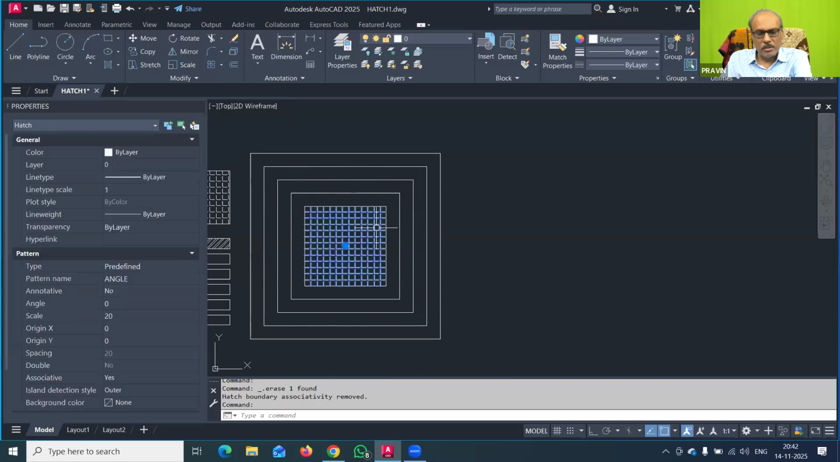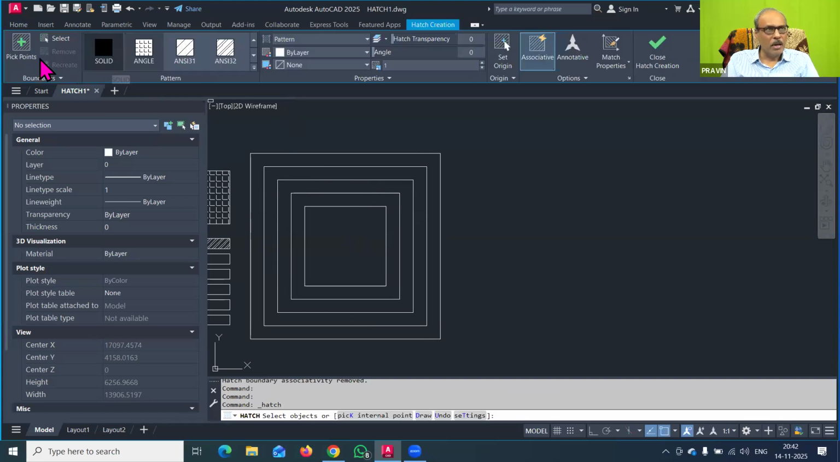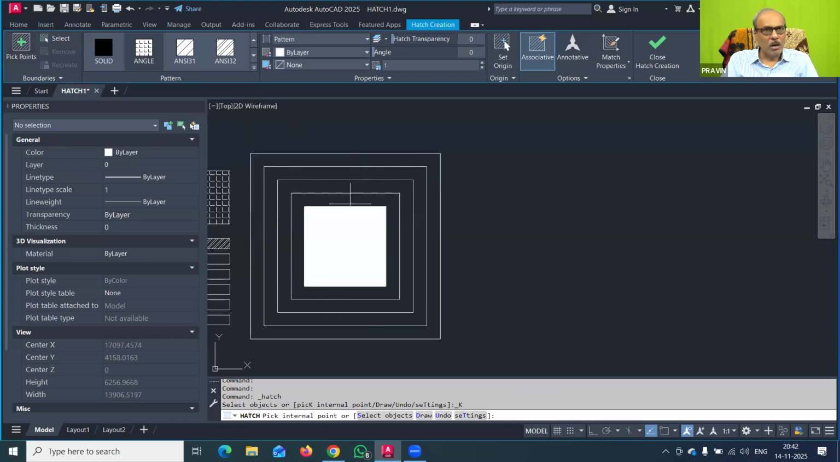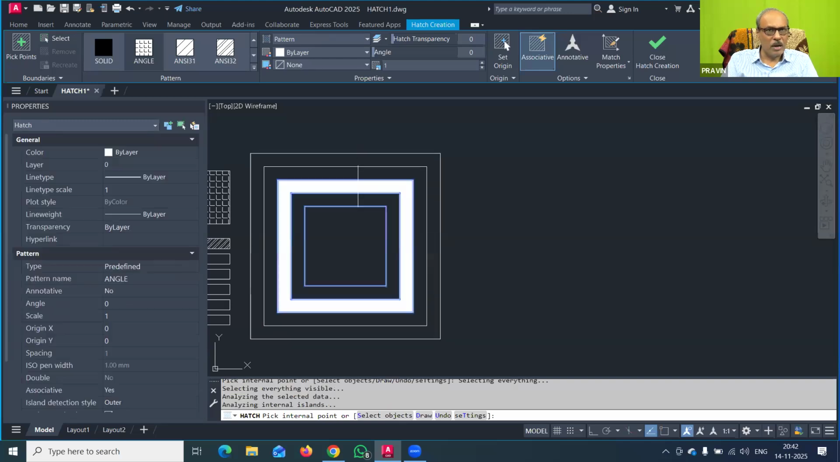Now there are so many boundaries here, you can just see. I will go to the hatch command, and in the hatch command, I will click pick point. Now when I click here, you can see that the particular boundary is getting hatched. So I will click here, or you can click here, or here. Wherever there is a closed boundary, that area will get hatched. So I will just click here, and that much part was hatched.